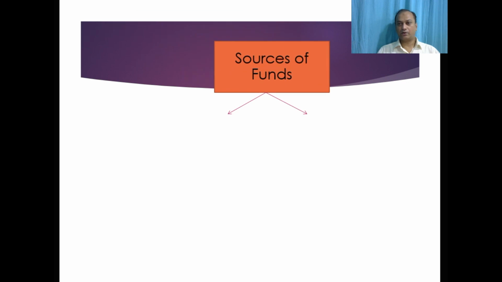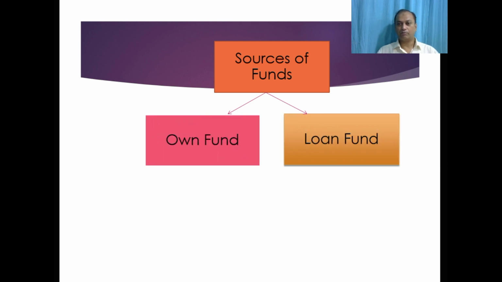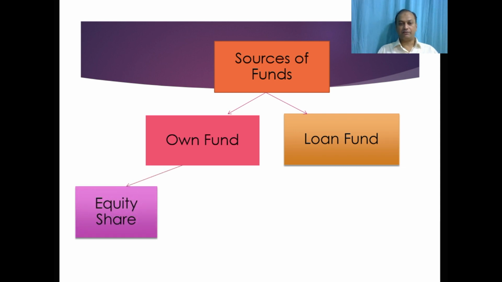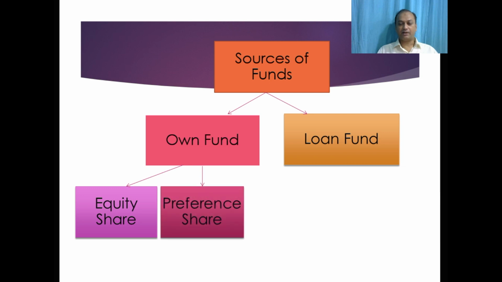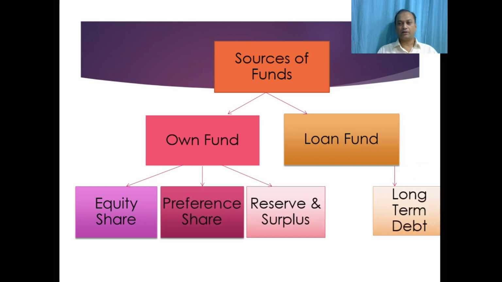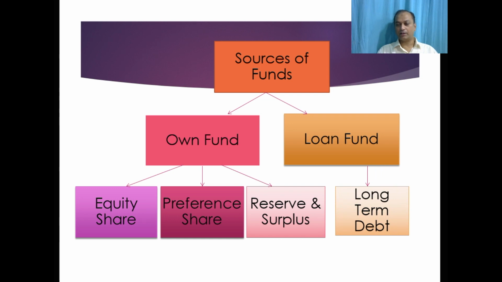Let us understand this concept with the help of a flowchart. Sources of fund is a combination of own fund and borrowed fund. Own fund comprises of equity share capital, preference share capital, reserve and surplus. Whereas loan fund comprises of long-term debt which includes debentures, term loan, public deposit, etc.